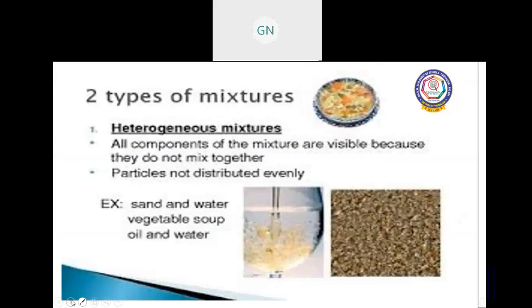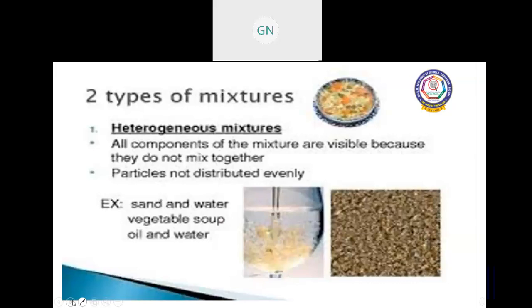The second type of mixture is the heterogeneous mixture. All components of the mixture are visible because they do not mix together. The particles are not distributed evenly. Examples are sand and water, vegetable soup, oil and water.